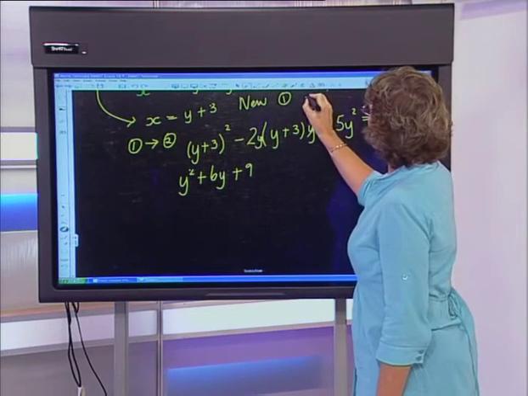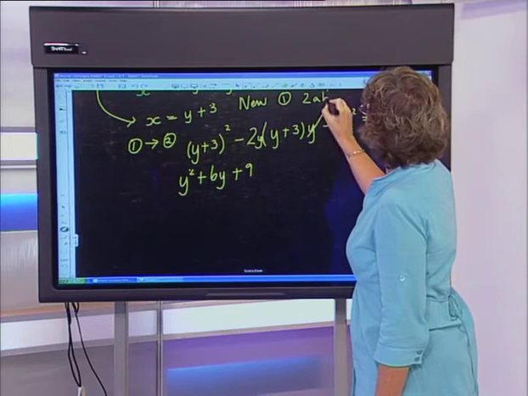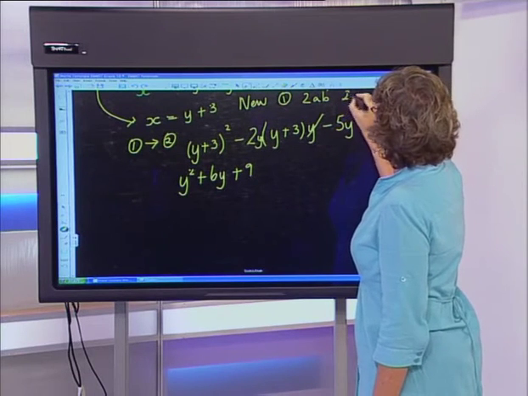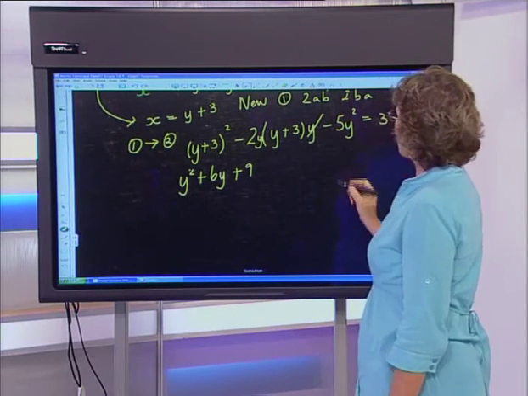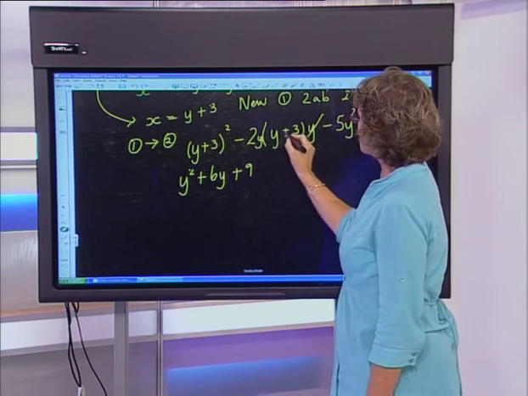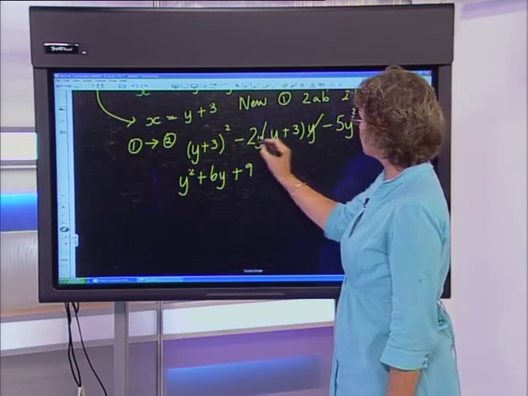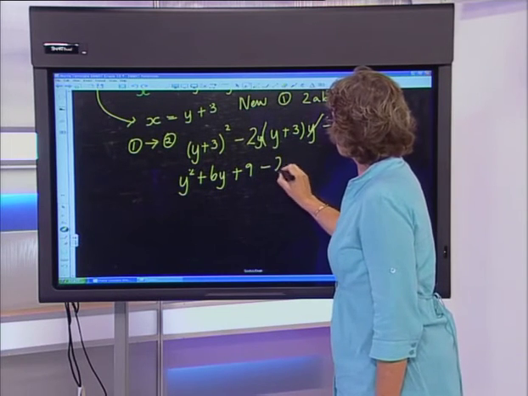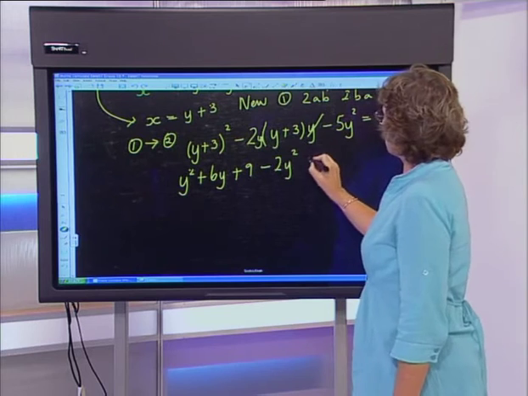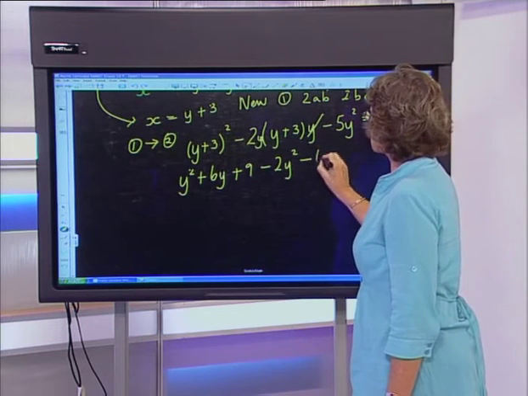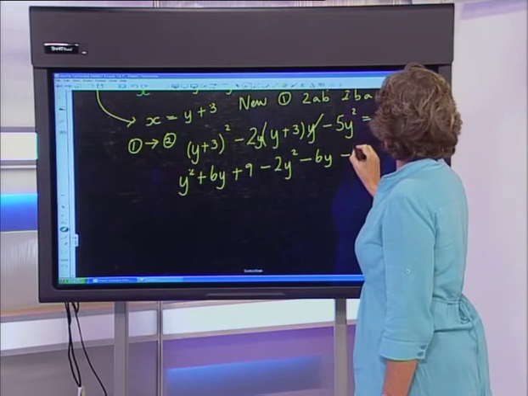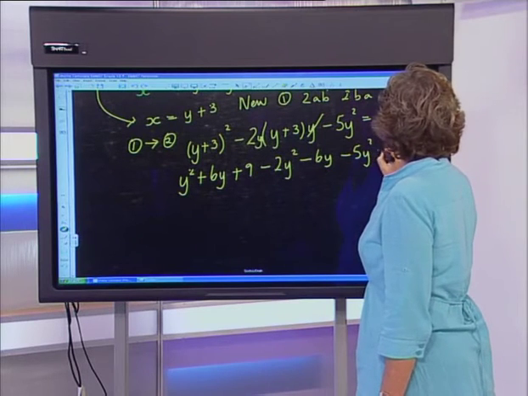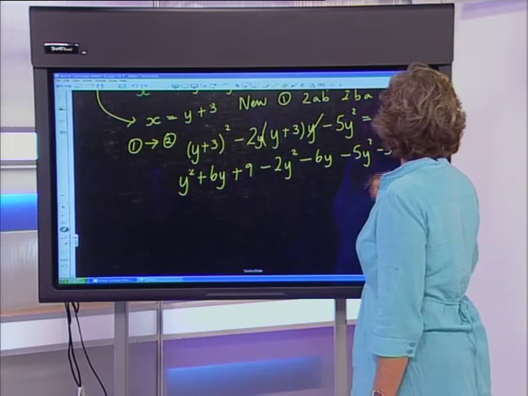Because remember, if you've got 2ab, you could switch it around and make it 2ba. So instead of 2 times the bracket times y, I'm going to make it 2 times y times the bracket. So I'm going to get a negative 2y squared. Then I'm going to get a negative 6y. Take away 5y squared, and while I'm at it, I'm going to transpose the 3 and get it equal to 0.